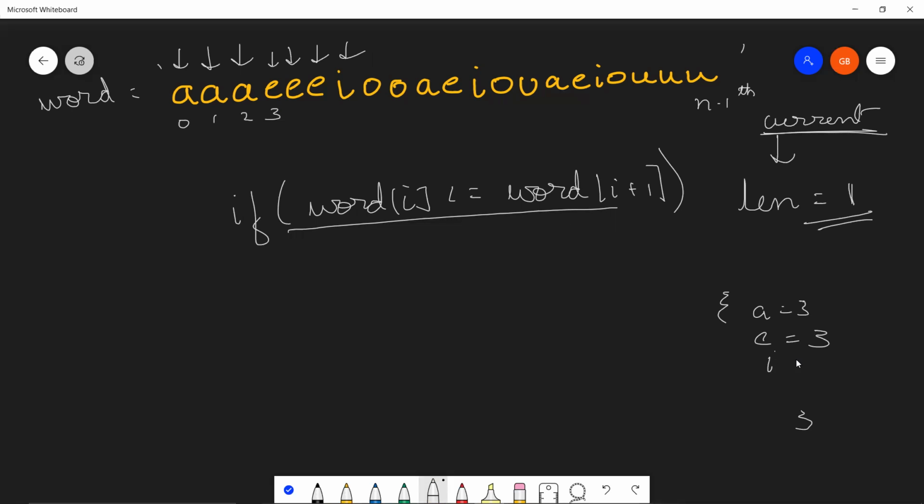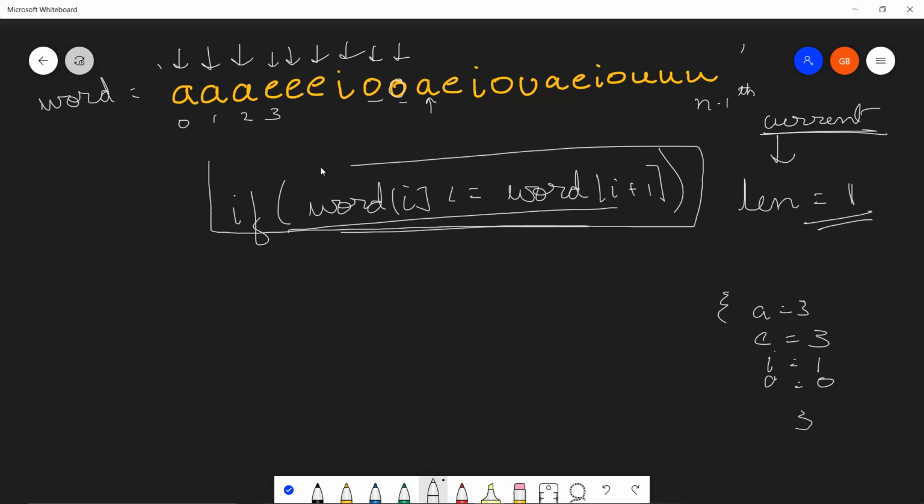Next, we encounter I. This condition is satisfied, and I becomes 1. Then we encounter two O's, so O will be 0. Then we encounter an A. Now this O and this A do not satisfy this condition. So of course this if will break.